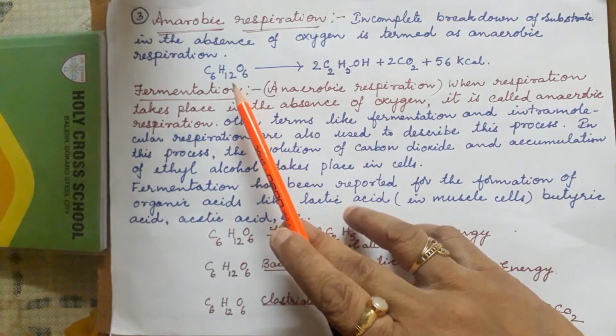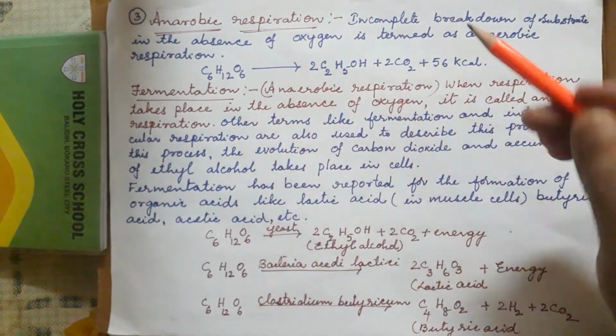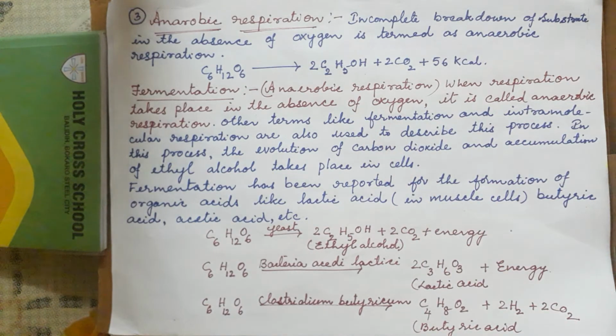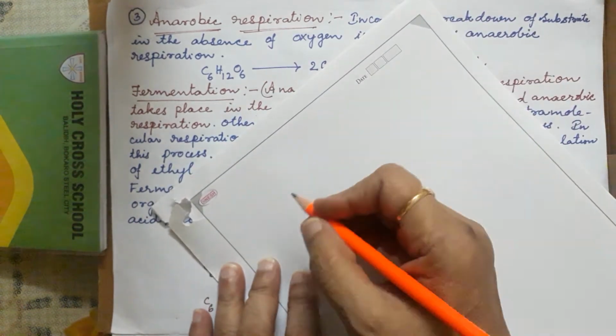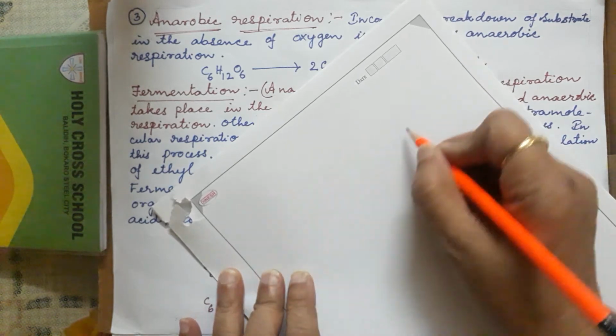In the anaerobic, see, first of all, whatever respiration, whether it is anaerobic or aerobic, as I told you, a cell will be there.